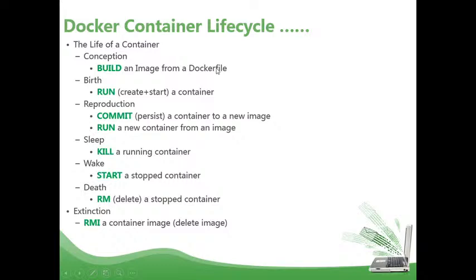A Dockerfile is like a configuration file. Every kind of technology has a main configuration file, and the Dockerfile is this configuration file. Then run will start the container. Then we can use commit to create a new image. Then kill will stop the container, and start will restart it. rm will delete a container, and rmi will delete an image.